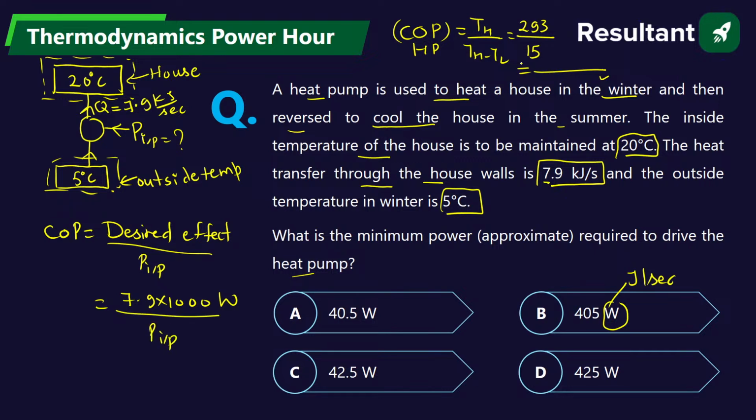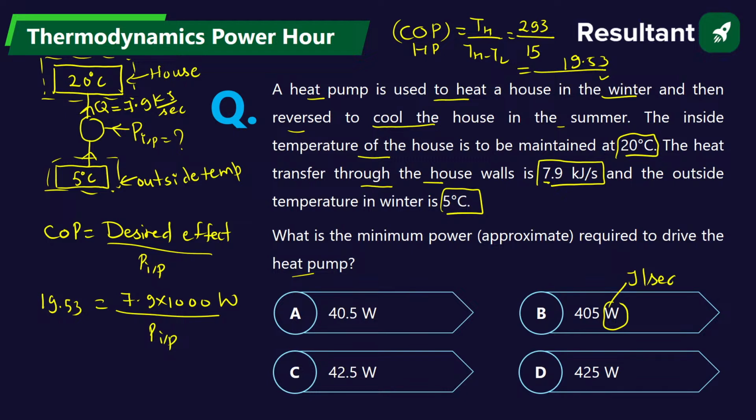What is the COP you are getting? 19.53. Yes, it's 293 divided by 15, you will get 19.53 COP. Just put the COP here and you can get the power input.